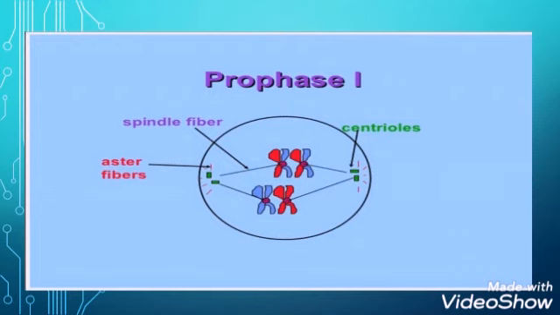The process of meiosis 1 completes in two main steps, that is karyokinesis and cytokinesis. The process of karyokinesis completes in four stages: prophase 1, metaphase 1, anaphase 1 and telophase 1. What happens during prophase 1? It is longest phase, and the events that occur during this process are: number 1, condensation of chromatin into chromosome; number 2 is synapsis, that is pairing of homologous chromosome to form bivalent and tetrad; and number 3, crossing over, that is exchange of segments between non-sister chromatid of homologous chromosome.